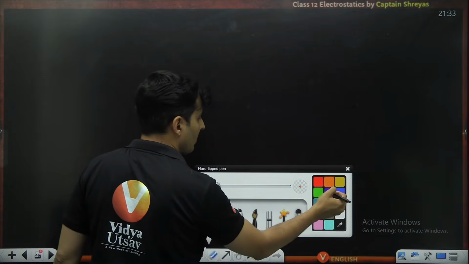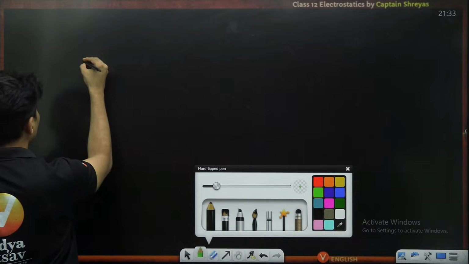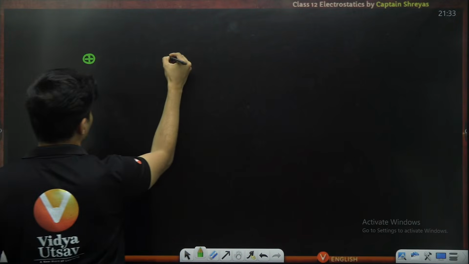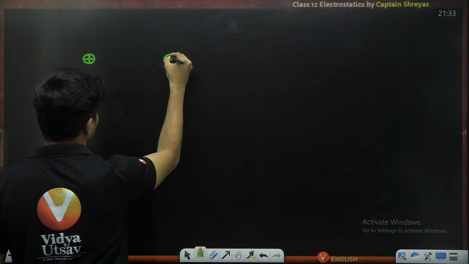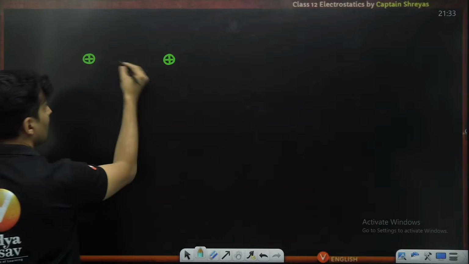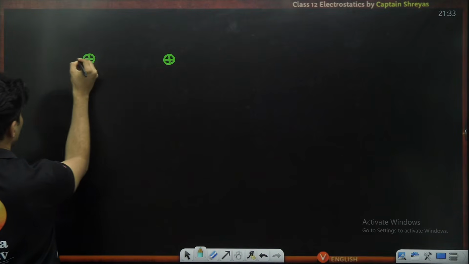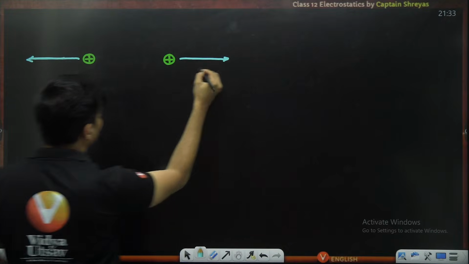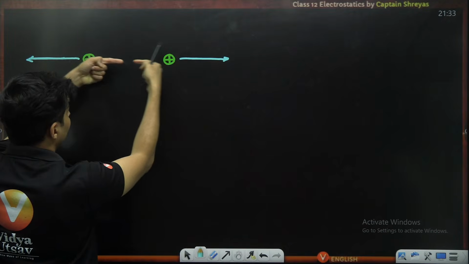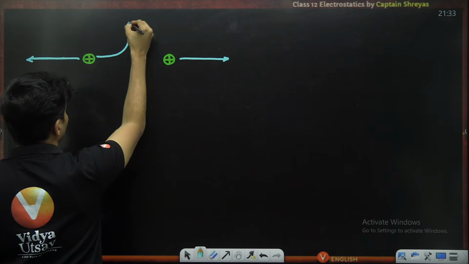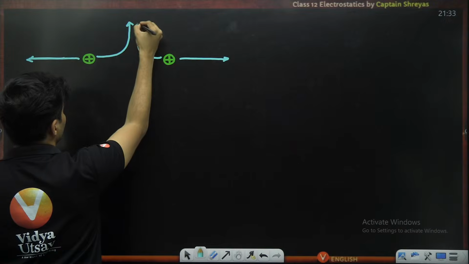For example, let's take a positive charge and another positive charge over here. How will the electric field lines look? Because they are both positive, field lines always originate from them. But think about it, when they originate like this, they will try to intersect, but they can't. So they will just go like this.